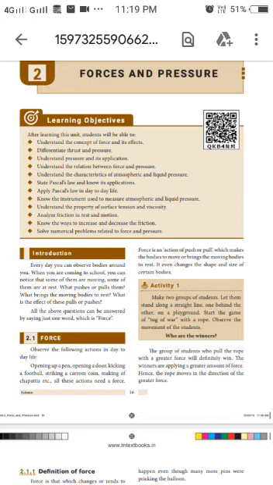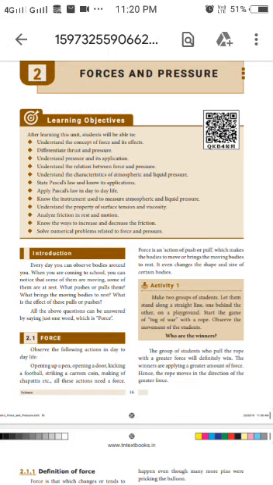Okay. We see many objects in our daily life. Some of them are moving and some of them are at rest. For example, consider a ball which is lying on the ground. It is in the rest position now. In order to make the ball move, what will we do? We will kick it. Otherwise, we will simply push the ball. Now, the ball will start to move.